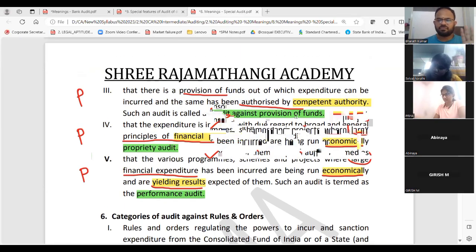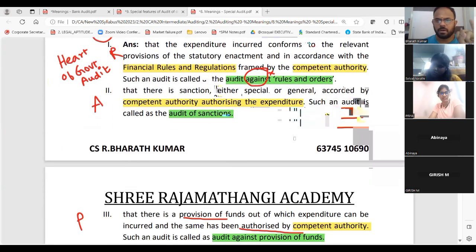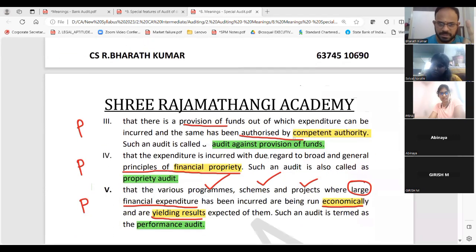So guys, we have done these 5 points, which relate to basic standards for doing an expenditure audit. We told audit of rules and orders, audit of sanction, audit against provision, proprietary, performance. We are going to study that extensively. Then we are going to study audit of receipts, expenditure audit, everything. But I feel you should write the basic points about C and AG and the government related points, which will be conceptually important. MCQ also is important.